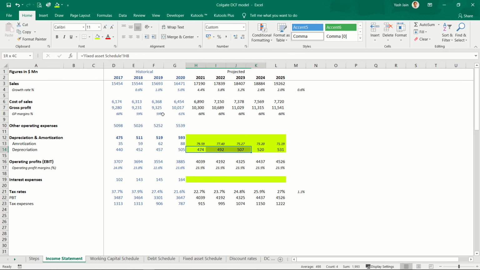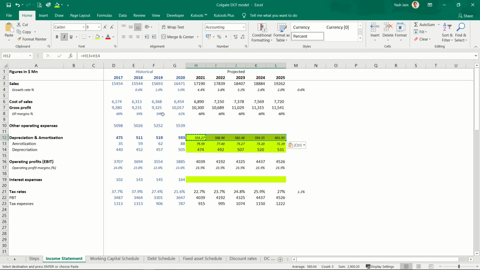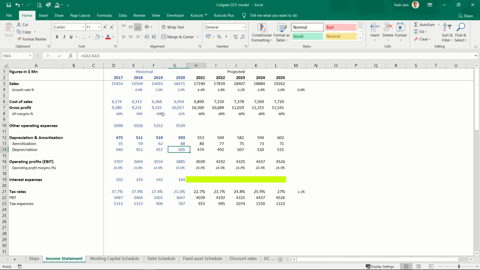Okay, let me uncolor this now. I can simply add these two up to get total depreciation and amortization, and now I can uncolor this. Let me take care of formatting also. Okay, this looks better now. So this part is done.